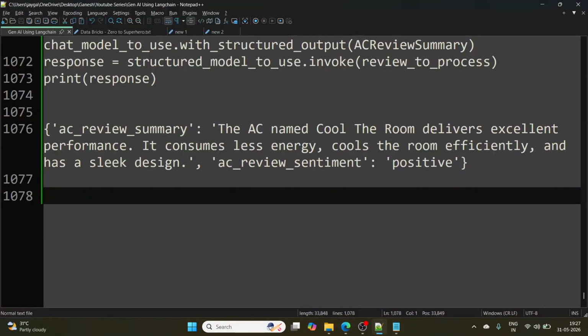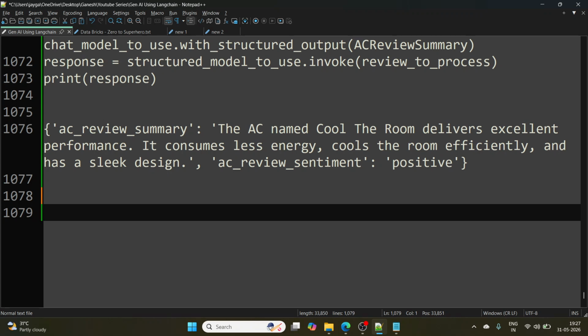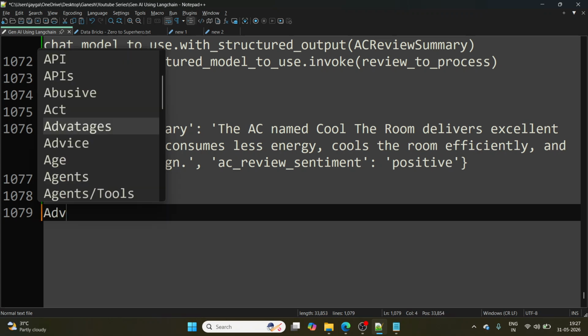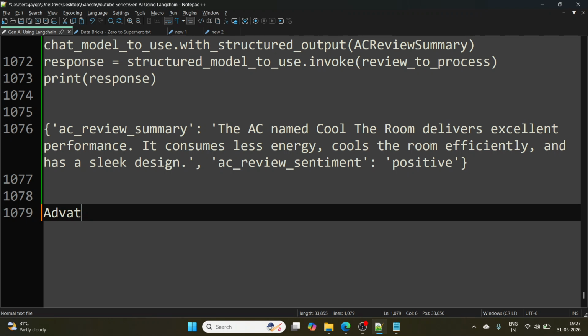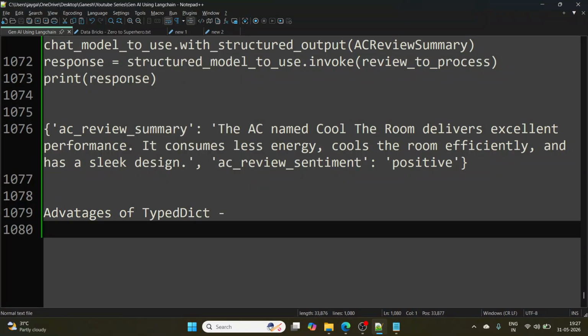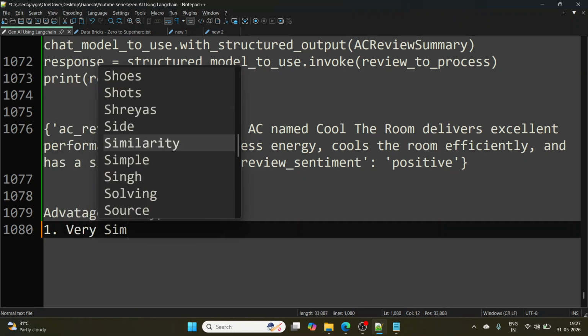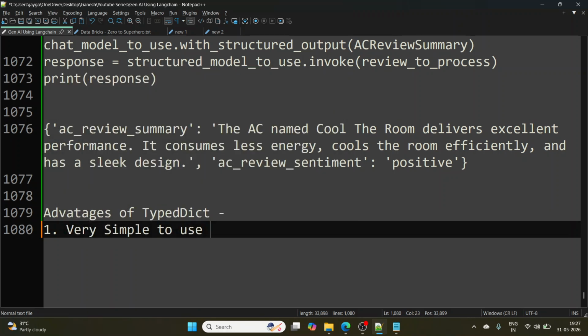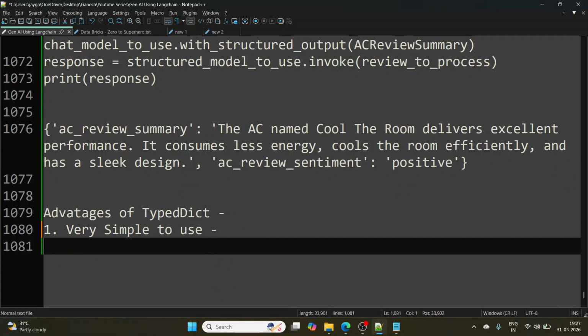Okay, now what we will do, we will understand a few advantages and disadvantages of TypedDict. First go for advantages. Okay, advantages of TypedDict. First thing, very simple to use, right? At the start of this video I have told you that in langchain one of the very simple ways to get structured output is TypedDict, right?